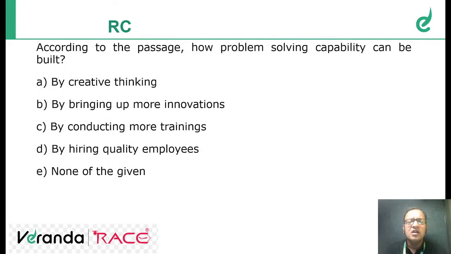Next question. According to the passage, how can problem solving capability be built? By creative thinking, by bringing up more innovations, by conducting more trainings, by hiring quality employees. This is not true. This is true, I guess. Let us check.